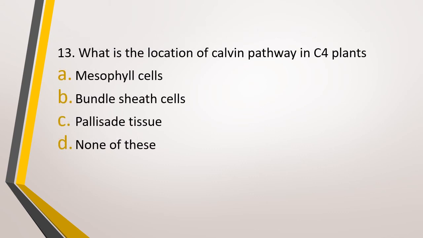Question number 13. What is the location of Calvin pathway in C4 plants? Mesophyll cells, bundle sheath cells, palisade tissue, none of these. Correct answer is option B, that is bundle sheath cells.